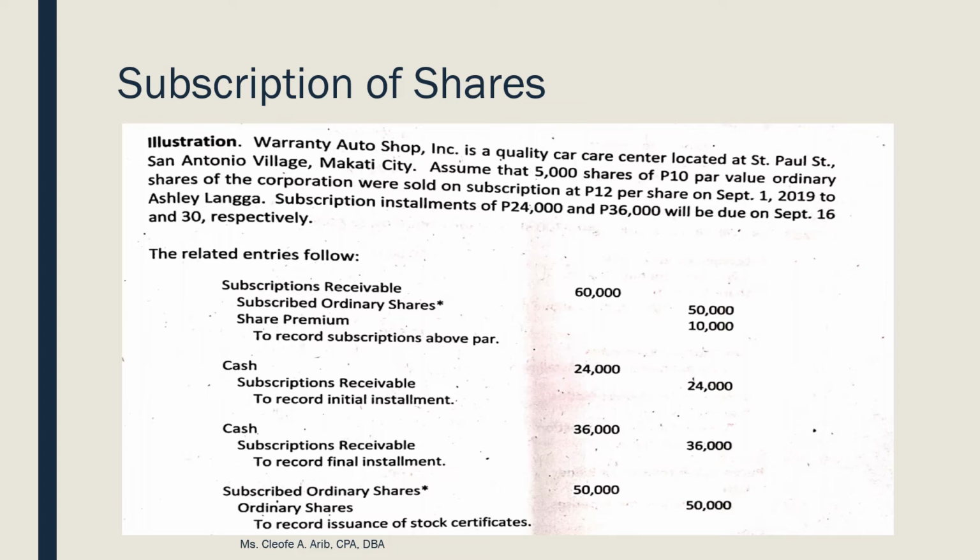And then, after we record that on September 1, pagdating ng September 16, nag-partial payment na si Ashley. So, we received cash of how much? 24,000. And ano magiging credit? Of course, we credit subscription receivable because part na is no longer subscription receivable. Naging cash. Next is September 30. Magkano binayad ni Ashley? The remaining balance of 36,000. So, we debit cash, 36,000, and we credit subscription receivable. Upon payment of 36,000, fully paid na yung kanyang subscription receivable.